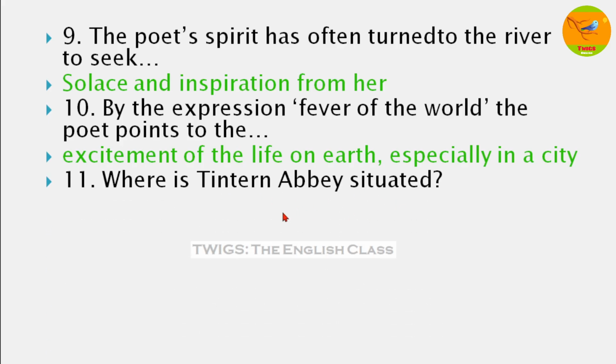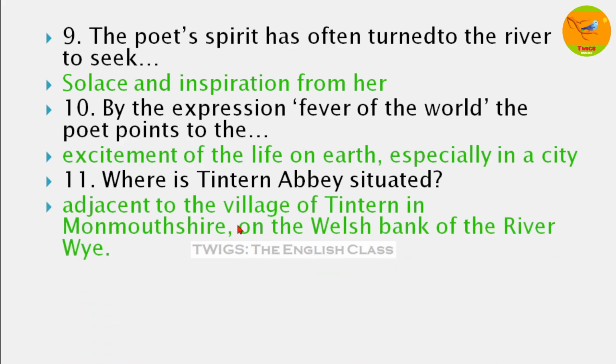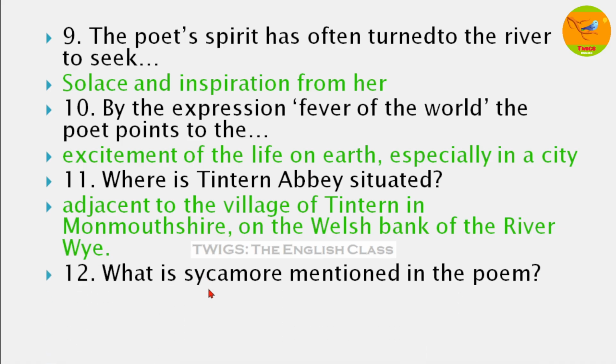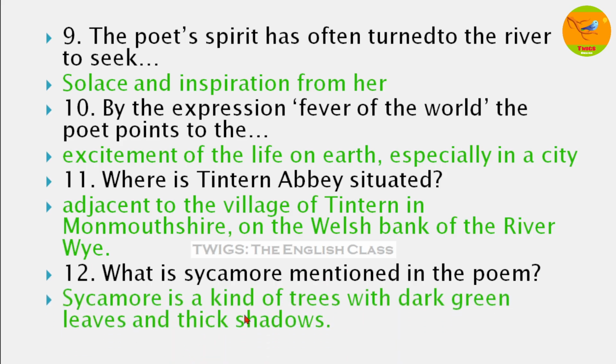The location of Tintern Abbey is adjacent to the village of Tintern. The name of the village is Tintern in Monmouthshire, on the Wales bank of the river Wye. On the Wales bank side of the river Wye, in the village of Tintern, the abbey is situated. Next, what is sycamore mentioned in the poem? Sycamore is a kind of tree with dark green leaves and thick shadows. It is famous for producing shadow.